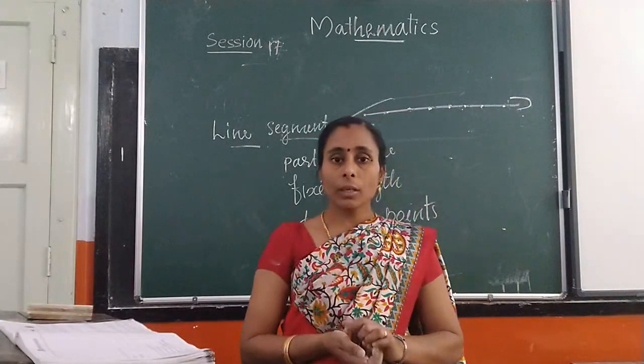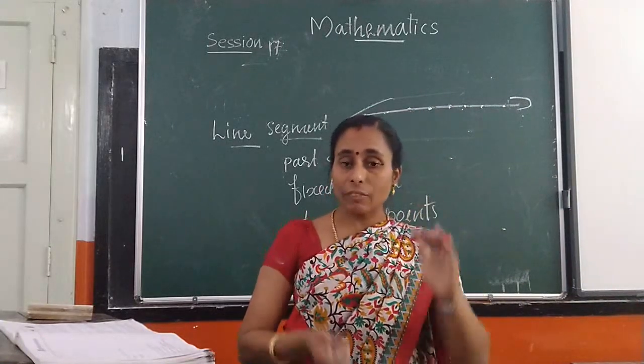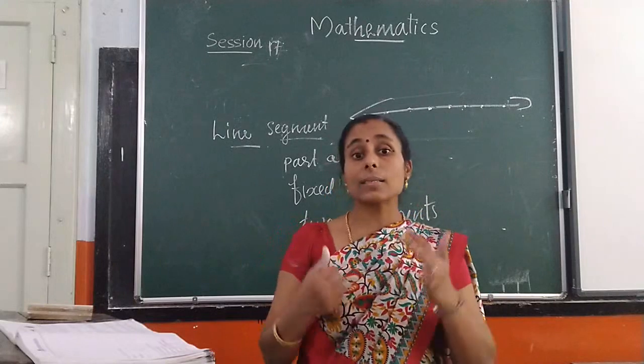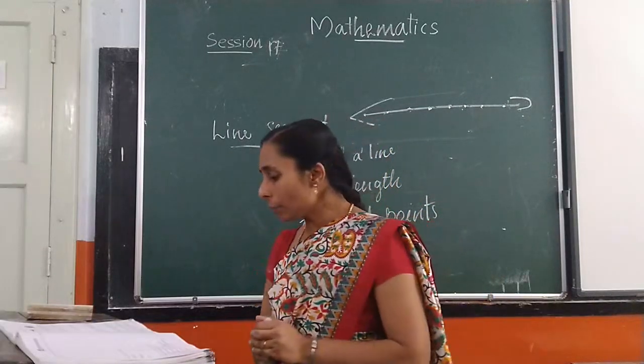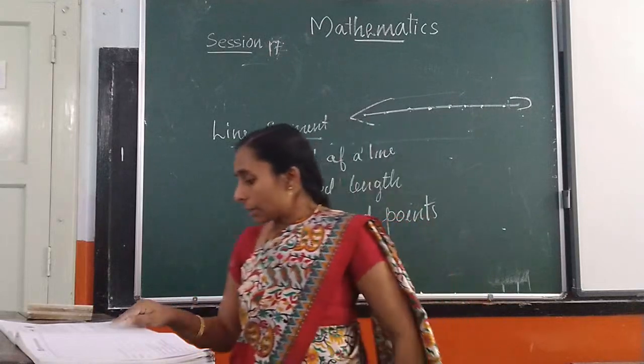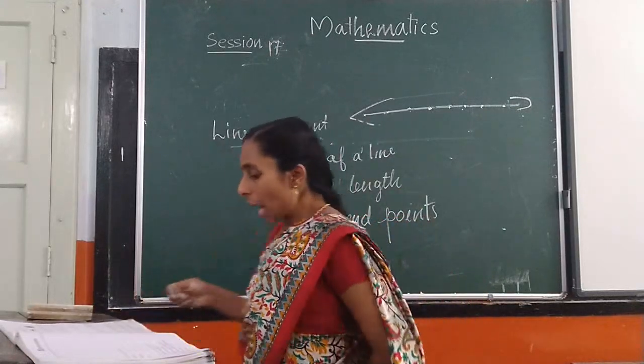Why? Why can it be cut? We can measure it. It has an end point and a starting point. Okay, then those are two points. It is represented by an arrow.